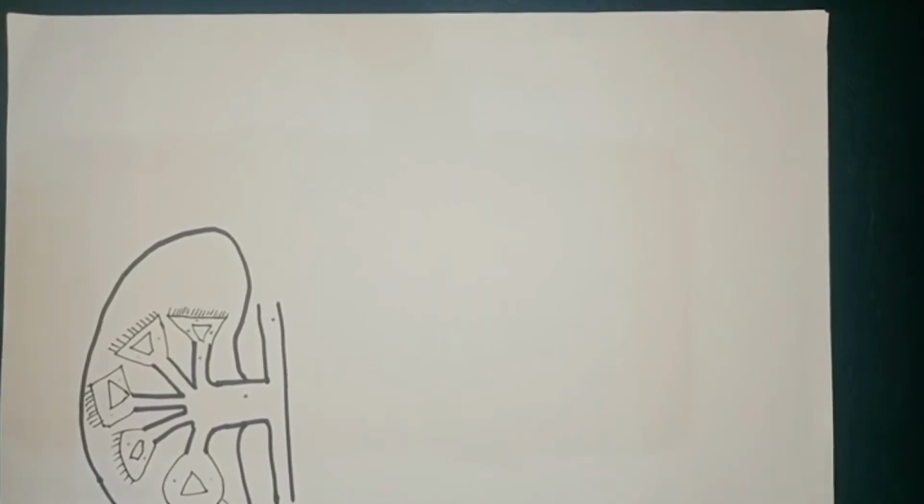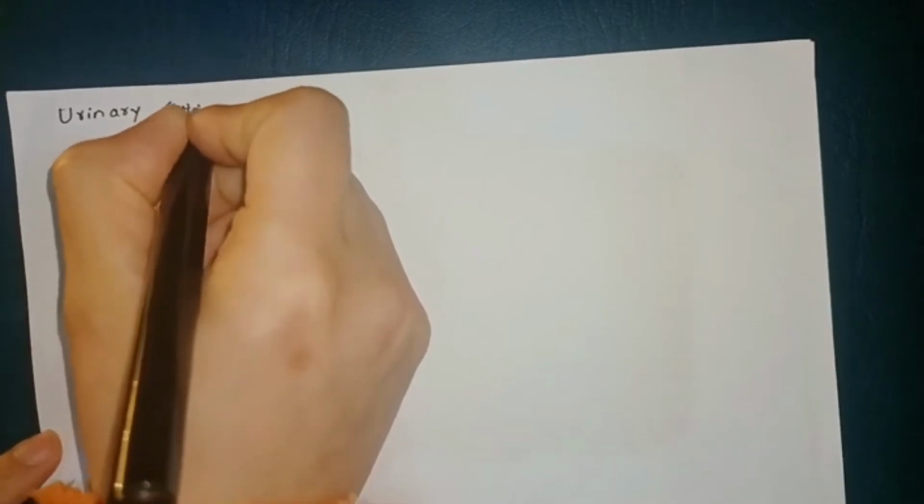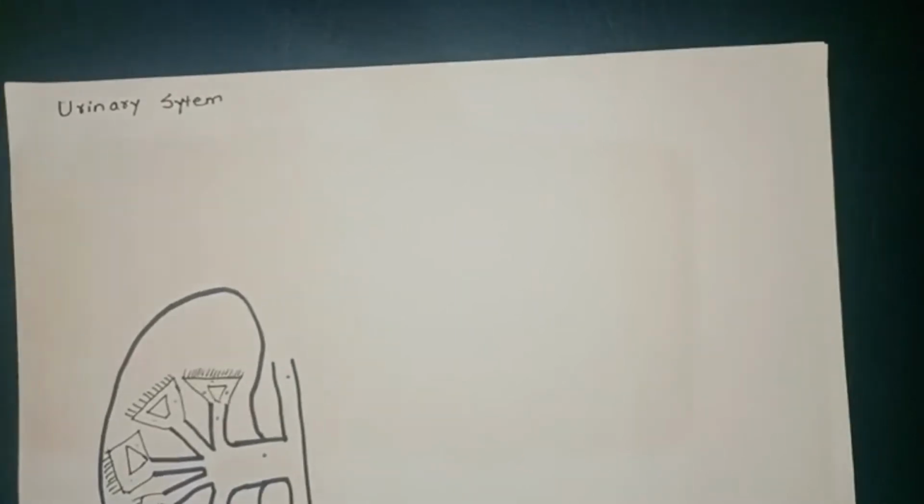What is the urinary system and what are the functions of the urinary system? First, let's list a few of the functions of the urinary system. Number one, the kidneys are the main organ.